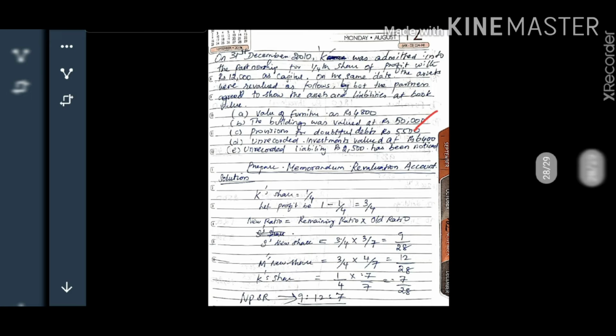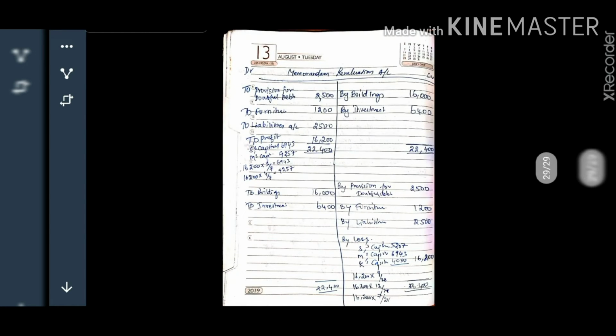So from 3,000 it has become 5,500, so 2,500 increased in the provision. An increase in provision has a negative impact on the assets. So when you increase the provision, automatically the asset will decrease, so we have to show it on the debit side of the revaluation account.